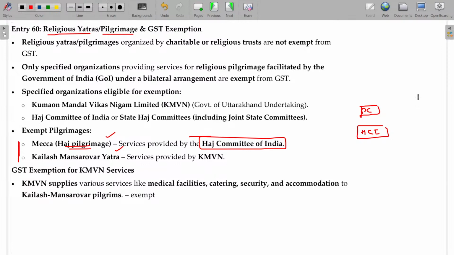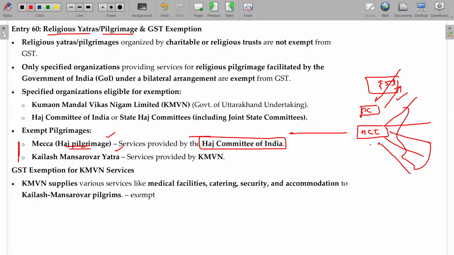So year on year, the public, those who prefer to go to Mecca for their own religious commitment, will apply here and they will be randomly chosen and allowed to go to Mecca. And the entire amount is sponsored by the government of India also, in most cases, right? And it's not certain that my name may get allotted or not. So then I can route it through a private party also, where I need to pay the money. So they will give the yatra services for a consideration, say 2 lakhs or 5 lakhs. Naturally, this will be subject to GST.